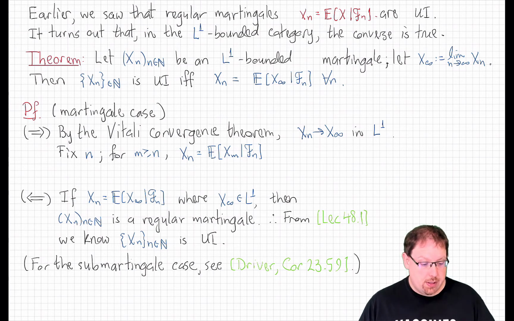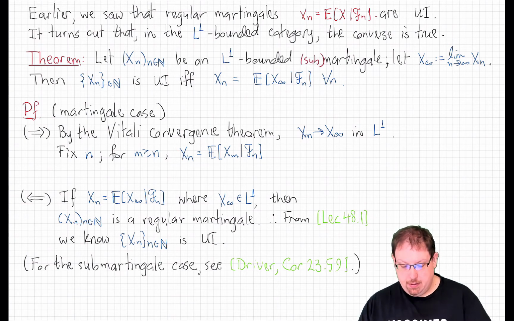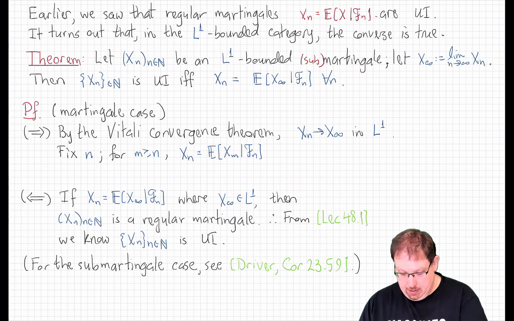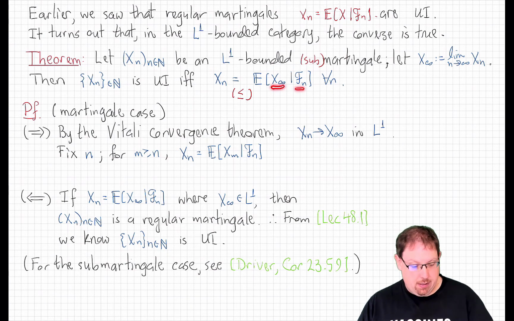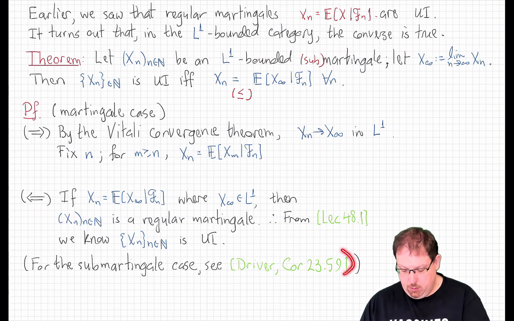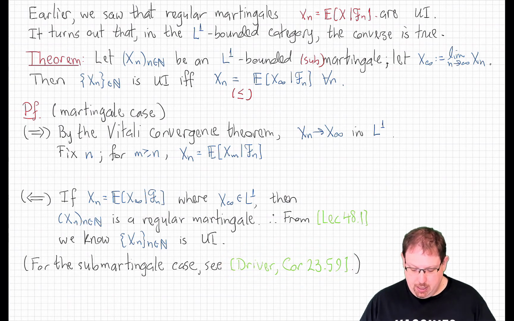Now, I'll also note that there is a submartingale version of this. If xn is an L1 bounded submartingale, then it is uniformly integrable if and only if xn is always less than or equal to the conditional expectation of its limit given the information up to time n. I'm not going to take the time to prove that. You can see the proof of the submartingale version, if you'd like, in this corollary in Driver's notes. It's not very different from the proof I'm going to write here. It's just a little more involved using conditional Fatou's lemma. So let's prove the theorem as stated here for martingales, which is the place we will most often need it.